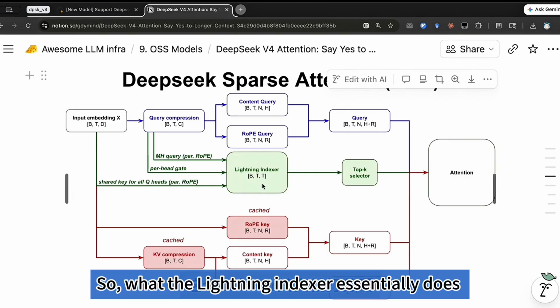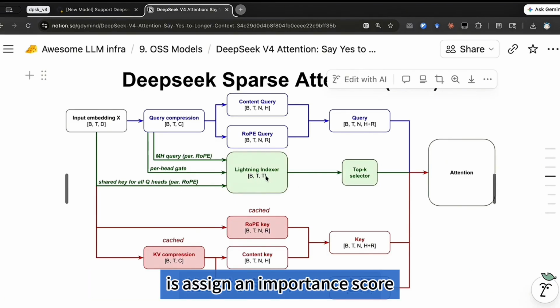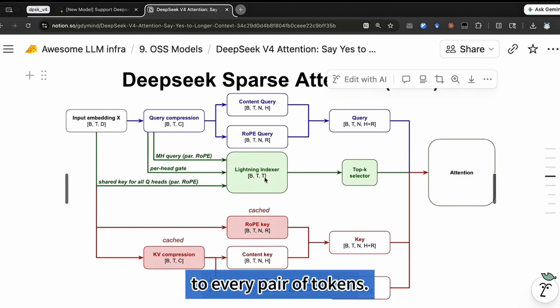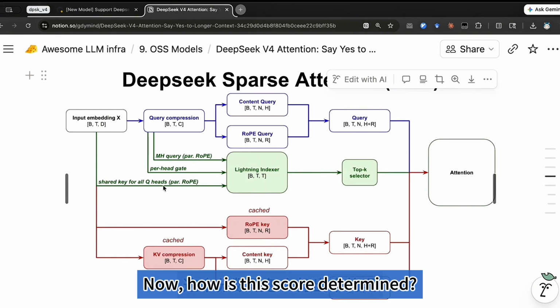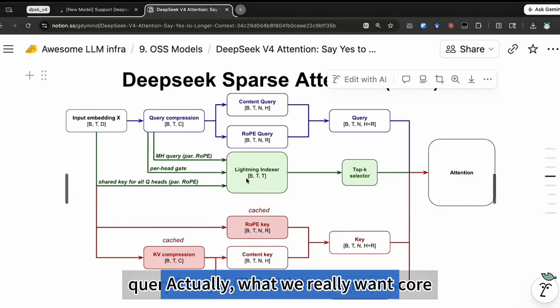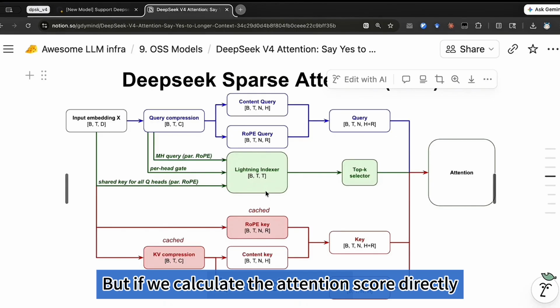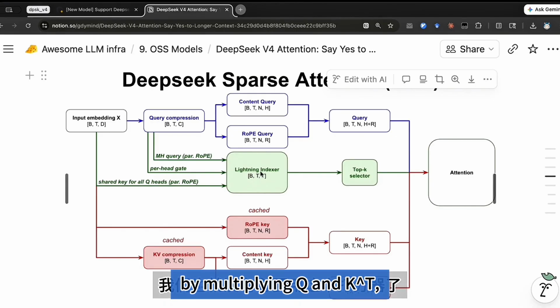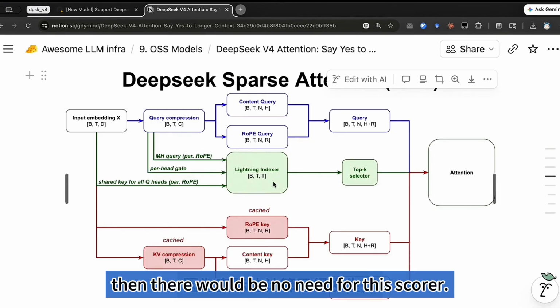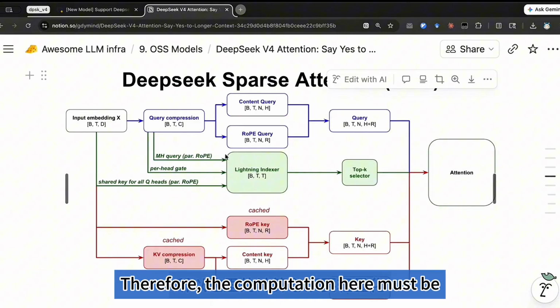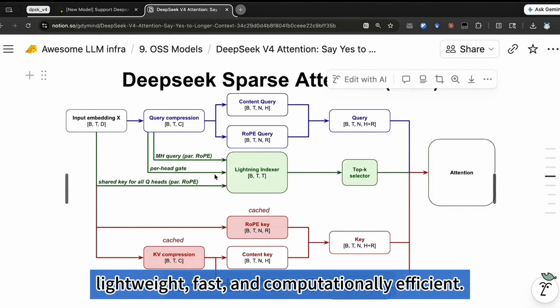So, what the lightning indexer essentially does is assign an importance score to every pair of tokens. Now, how is this score determined? Actually, what we really want is the attention score obtained by multiplying the query and key. But if we calculate the attention score directly by multiplying Q and KT, then there would be no need for this scorer. Therefore, the computation here must be lightweight, fast, and computationally efficient.